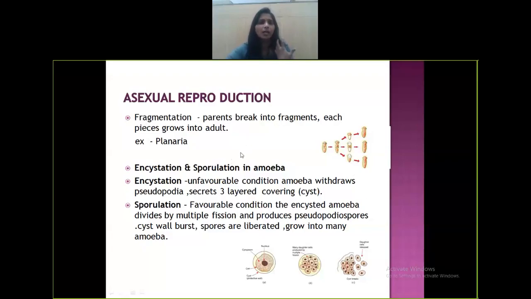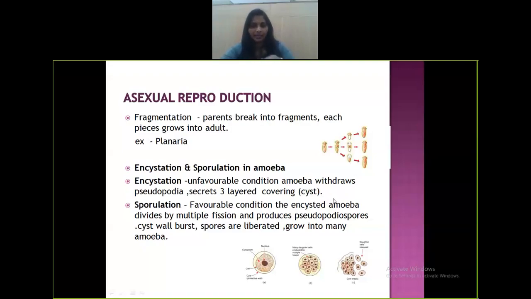Then another form of asexual reproduction seen in amoeba is called encystation and sporulation. What is encystation? When the conditions are unfavorable for amoeba, it withdraws its pseudopodia and secretes a thick wall around itself, which is called a cyst.